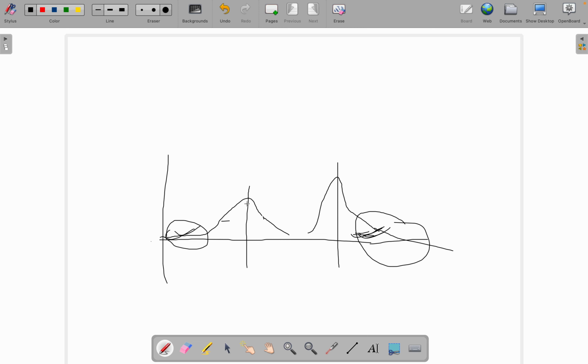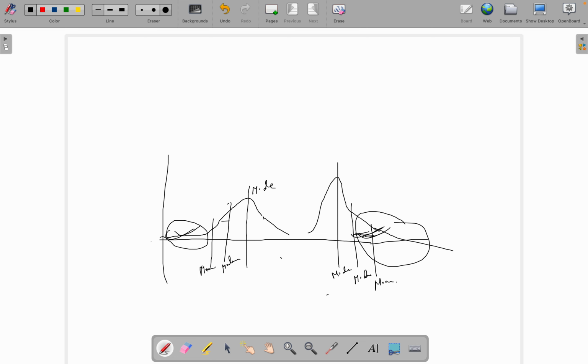And what will happen if your distribution shifts to the left or right? Then your mode will be here, your median will shift to somewhere here, and your mean will be somewhere here. The same goes here: your mean will be somewhere here, your median somewhere here, and your mode somewhere here.